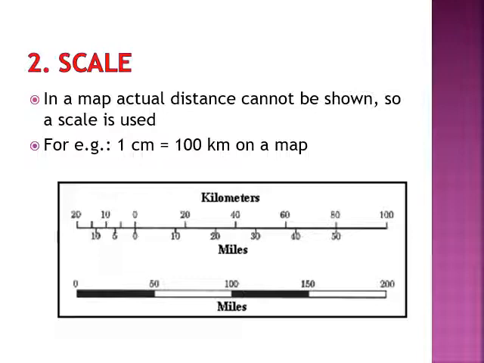Now the second main component of a map is a scale. In a map, actual distance cannot be shown. Therefore, a scale is used, for example, 1 centimeter equals 100 kilometers on a map. As actual distance cannot be shown on a map, as a map is on a small scale, a scale is used to represent the exact distance in a smaller format.